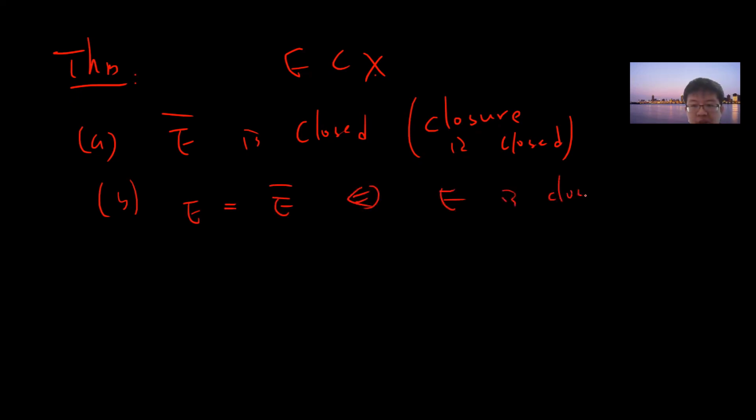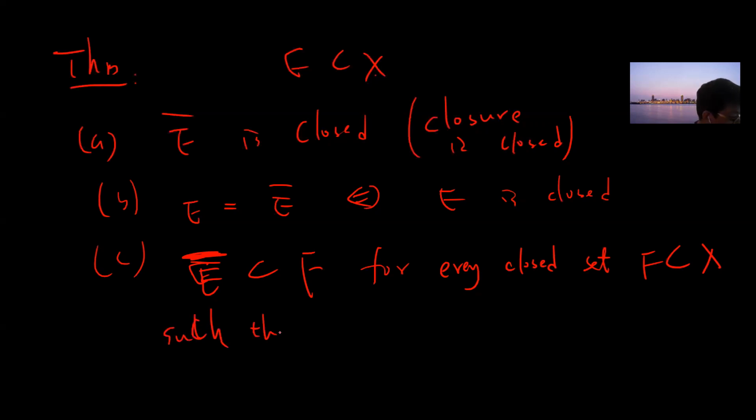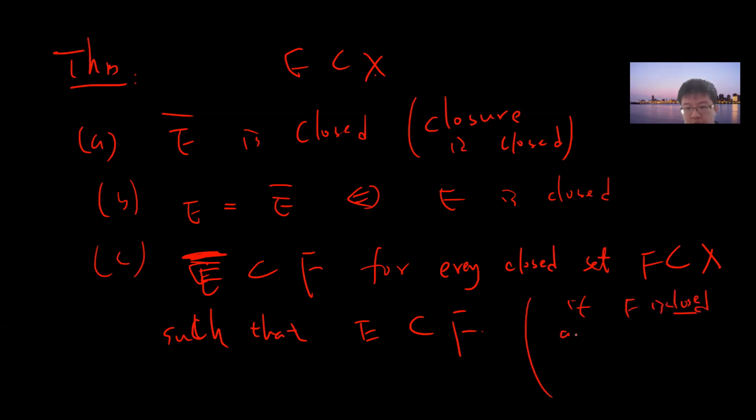C, let's assume that E is a subset of F, for every closed set F that is a subset of X such that E is a subset of F. So what I'm saying is that if F is closed and E is a subset of F, then E closure will be a subset of F.